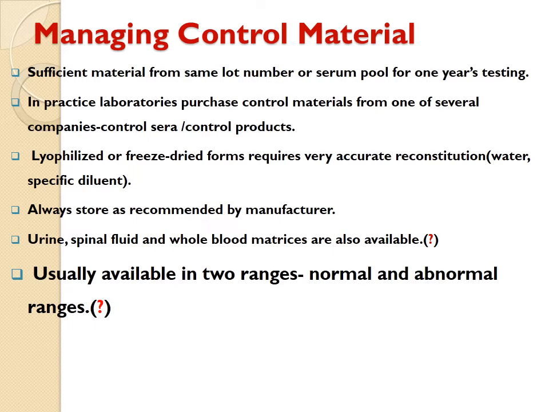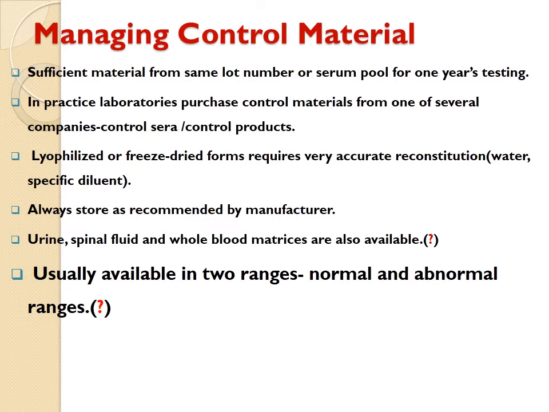Have sufficient material from the same lot number or serum pool for one year of testing. If you see in your laboratory, the quality control material they are using has an expiry date of almost one year. In practice, laboratories purchase control material from one of several companies, control sera or control products. Lyophilized or freeze-dried forms require very accurate reconstitution. Always store as recommended by the manufacturer. We store it in a freezer.